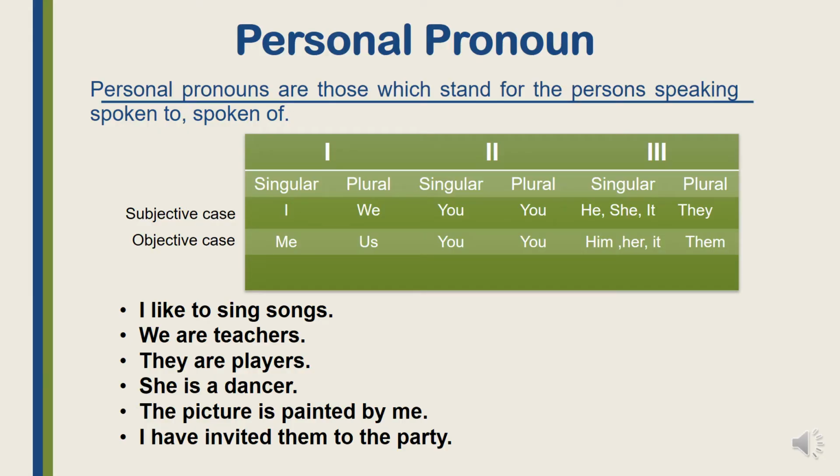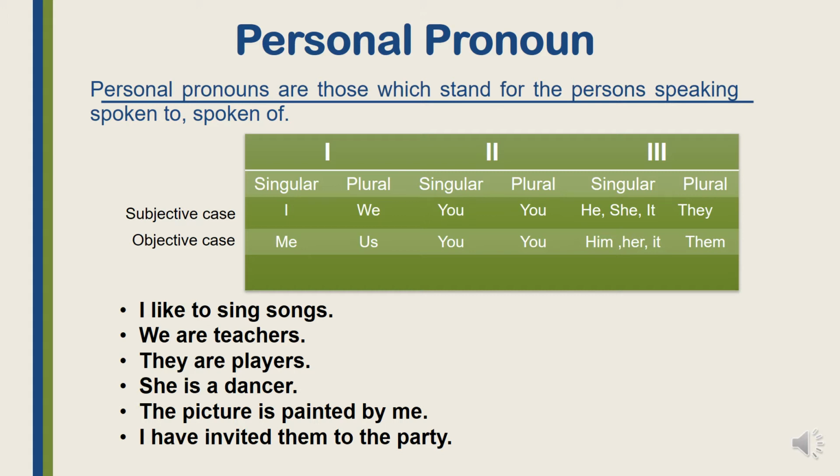The first one, personal pronoun. Personal pronouns are those which stand for the persons speaking, spoken to, and spoken of. Okay, let's understand this with the help of a table. How many persons we have in English? 3. First person, second person, third person. First person, singular I, plural we. Second person, you. Third person, he, she, it, and they.